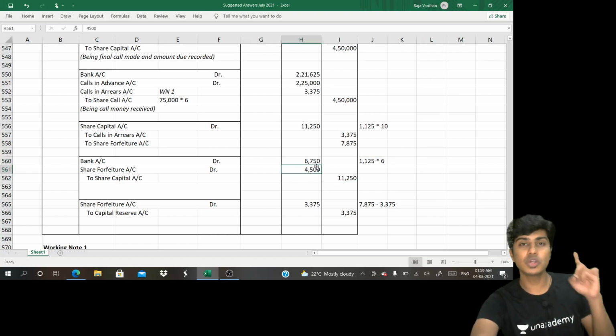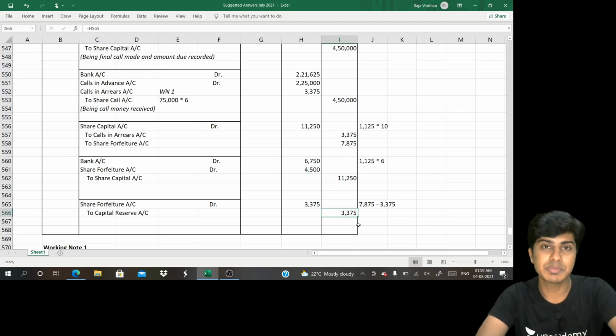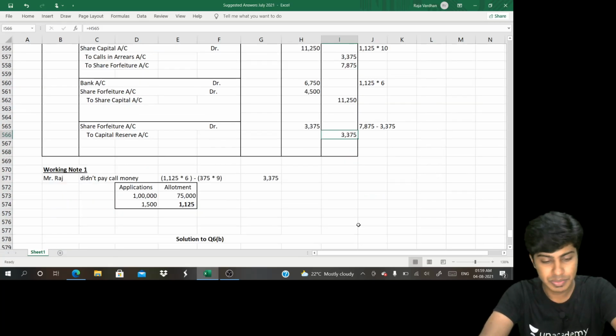Difference, that is discount on reissue of forfeited shares, will be debited to share forfeiture account. Share forfeiture account was initially created by 7,875. Now debited by 4,500. Difference will be transferred to capital reserve because excess money remaining in share forfeiture account is capital profit to be transferred to capital reserve. I transfer 3,375. That's it.